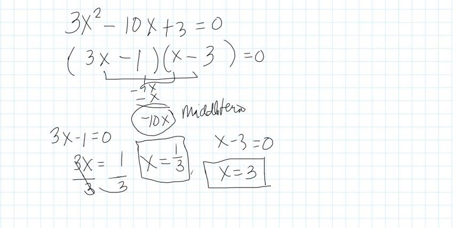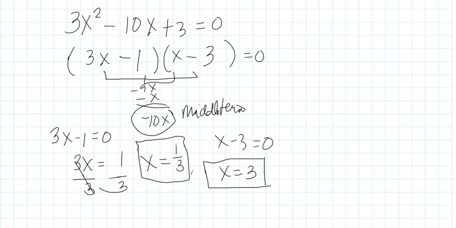Okay, so I hope you are learning and you can follow our lesson. Okay, so this is now when the discriminant is greater than 0 and D is a perfect square.